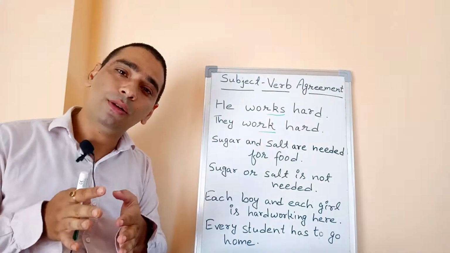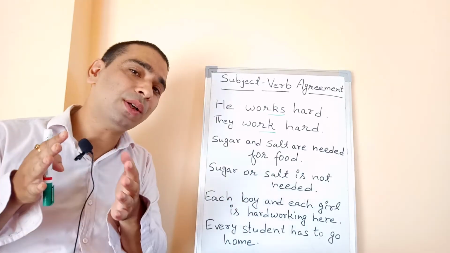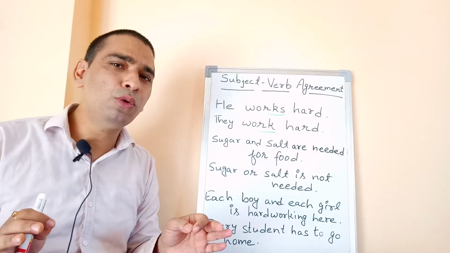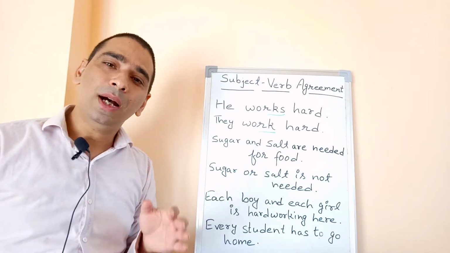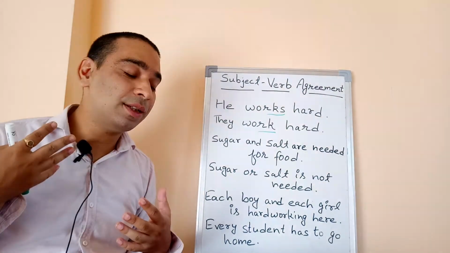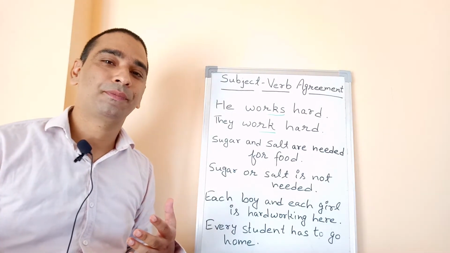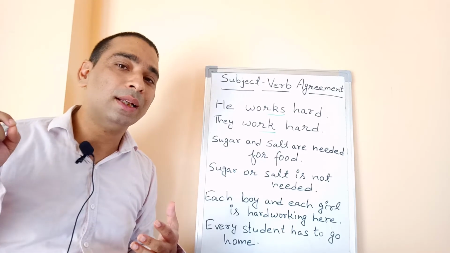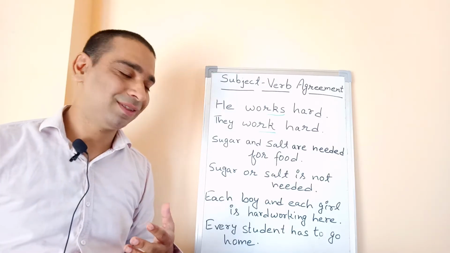If the subject is singular, it will take a singular verb, but if the subject is plural, it will take a plural verb. That is the first rule, or you can say the base rule of subject verb agreement. But sometimes it becomes very complicated and difficult to understand whether the subject is singular or plural. There are certain conditions where we have to be very careful while applying the verb. I mean, it should be singular or plural.